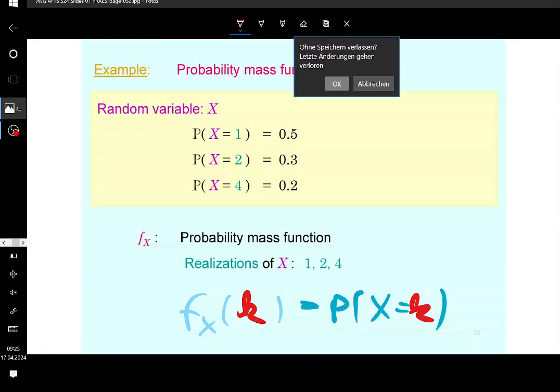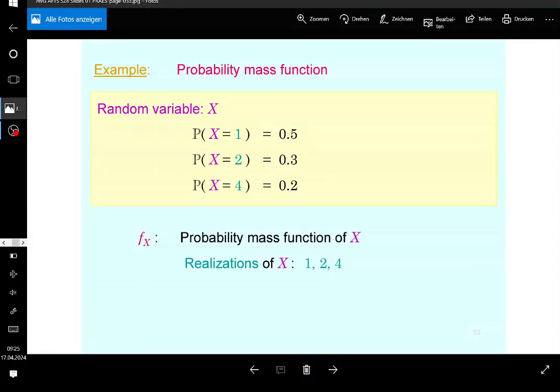So in this case, you have them already here. This is going to be the probability mass function at point 1, of course. So if you put in 1, you have the probability coming out that the random variable is equal to 1. If you put in 2, then you have the probability coming out that the random variable is equal to 2. And if you put in 4, you have the probability that the random variable is equal to 4 coming out, which is equal to 0.2 then.